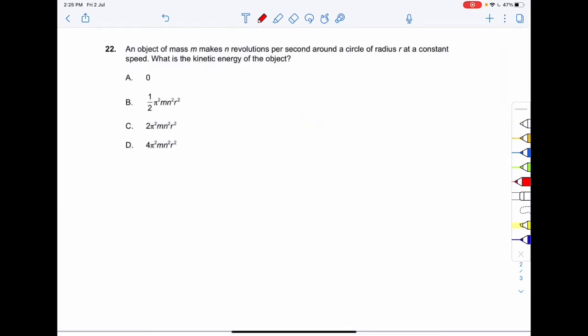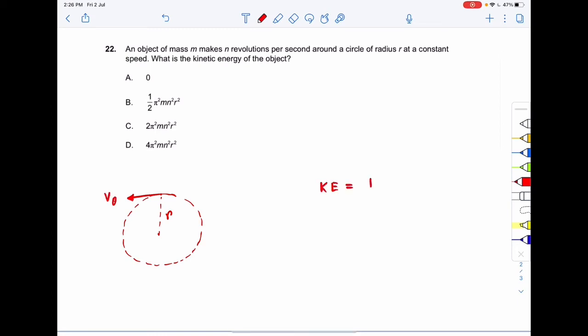Proceeding to the next question, question number 22. An object of mass m makes n revolutions per second around a circle of radius r. We need to find the kinetic energy of the object. Suppose this is the circle of radius r, and the object is moving around the circle with velocity v theta at this point.